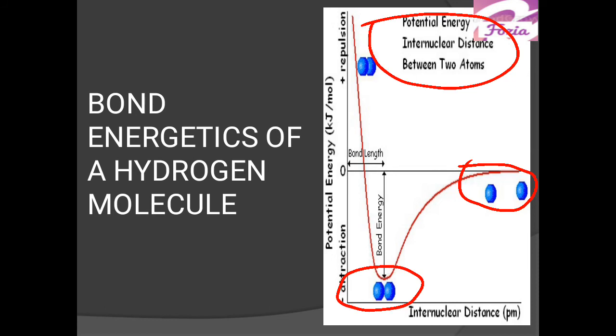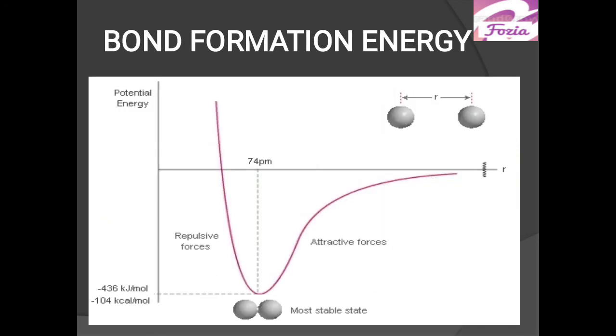This is the energy which is evolved when the bond is formed, called bond energy. And when we see its exact values, it is 436 kilojoule per mole energy released when a bond is formed between hydrogen atoms, and they are just 75.4 picometer apart. So this is how we learn about the formation of a bond and the requirement of bond energy. So you have to apply the same energetic rule for all the bonds.